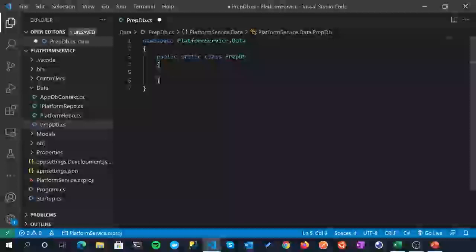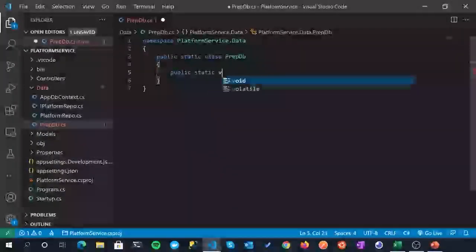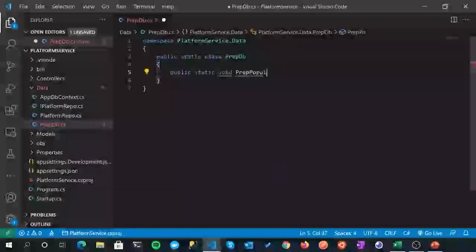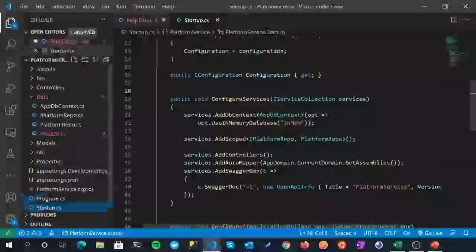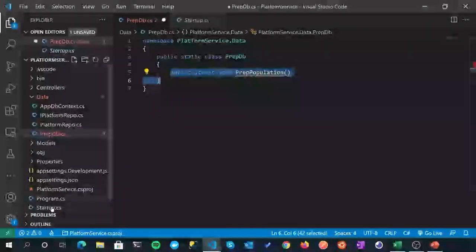All right. So with that being said, let's create the signature for our first public method. So it's public static void, and I'm going to call this PrepPopulation. Now, before we define what we're going to pass into it, if we come over to our startup class, we're going to call this PrepPopulation method on this class from startup.